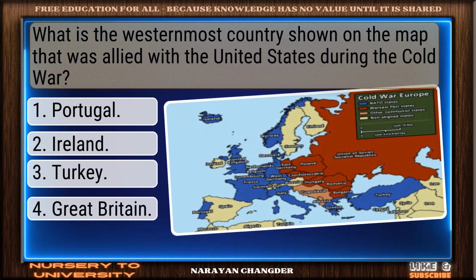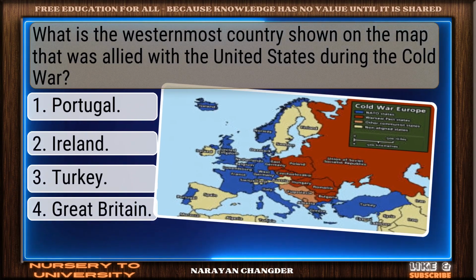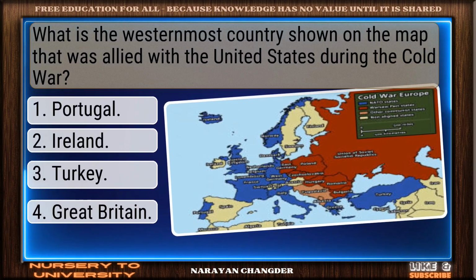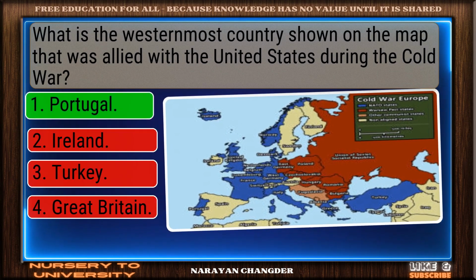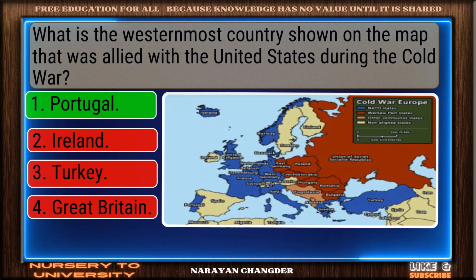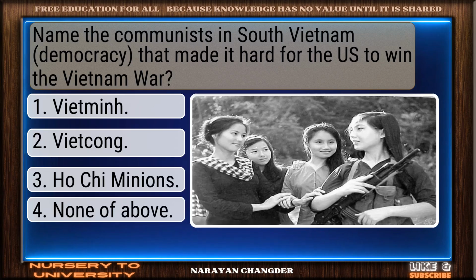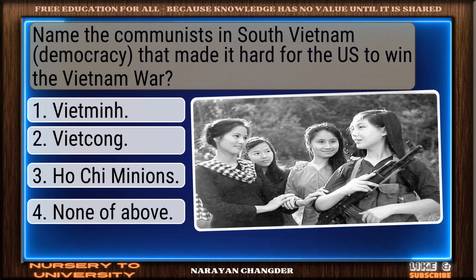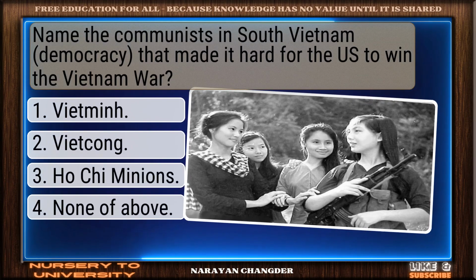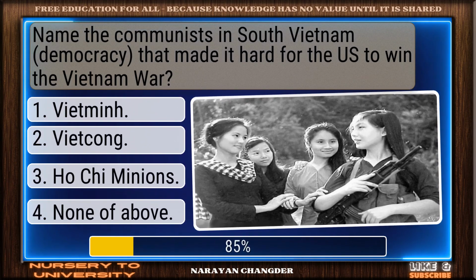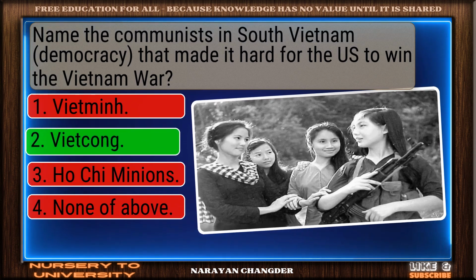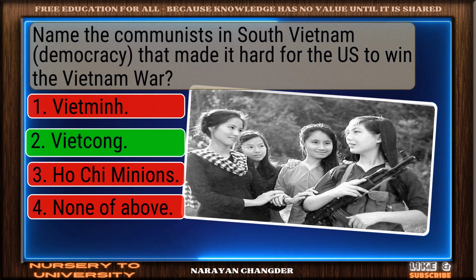What is the westernmost country shown on the map that was allied with the United States during the Cold War? On track. Portugal is the correct answer. Name the communists in South Vietnam that made it hard for the US to win the Vietnam War. Correct. Viet Cong is the right answer.